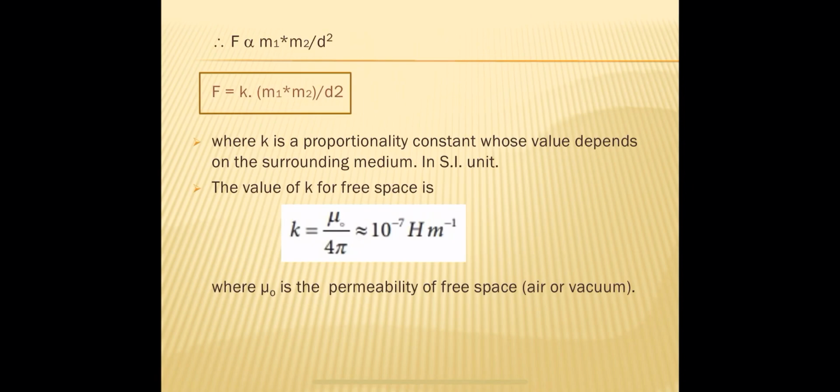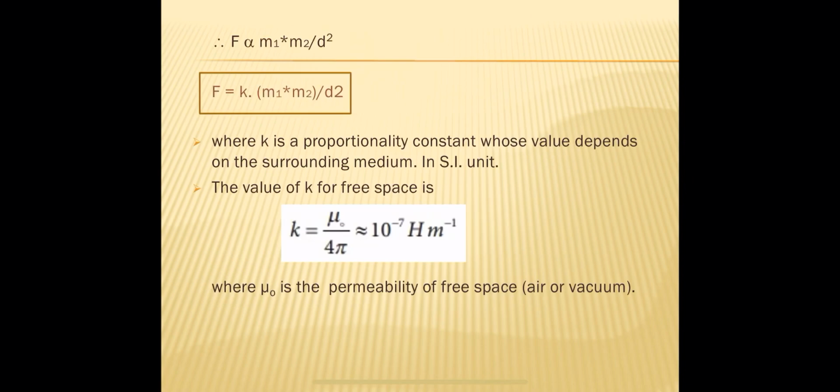And to replace the proportionality symbol with equal to, we have to multiply the RHS with a constant, the proportionality constant. Here the constant is k. Therefore F is equal to k into m1 m2 by d square, or r square, whatever it may be, if the distance is indicated by d. And the proportionality constant k is not just simply a number, it has a significance.